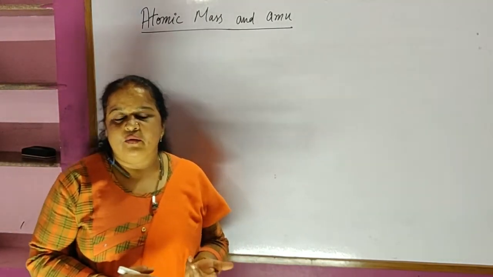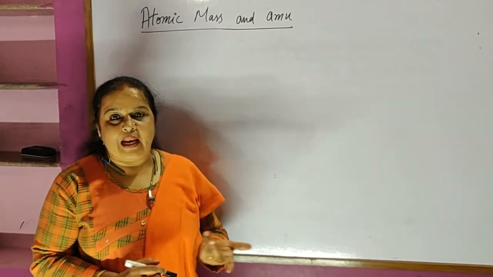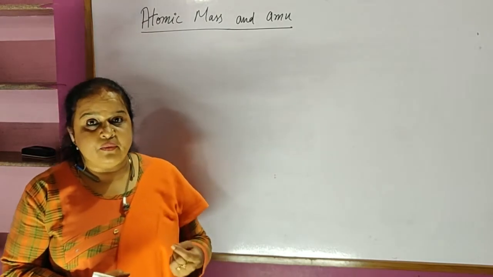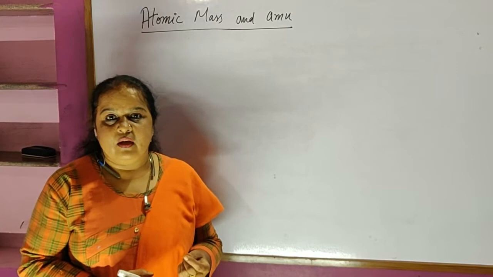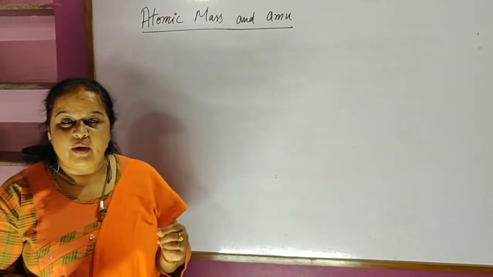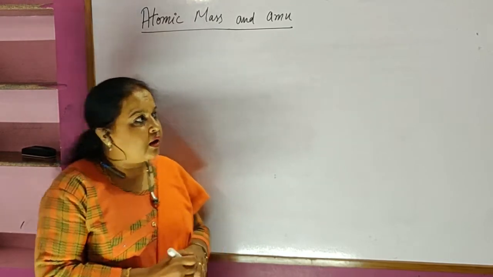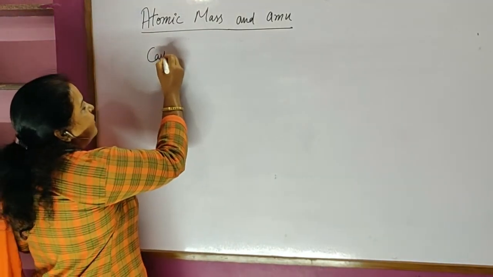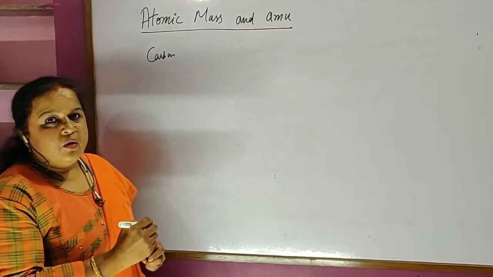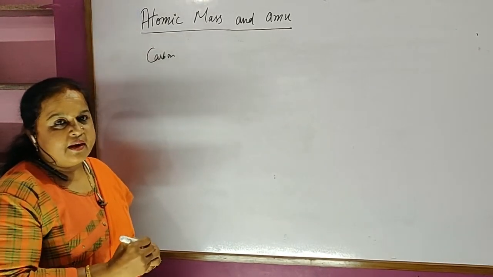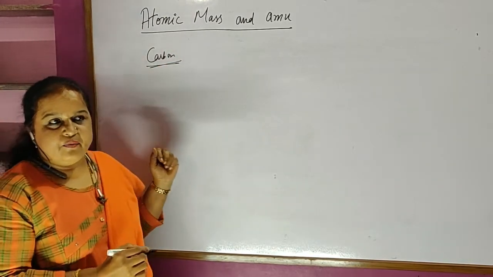Whenever we do any kind of calculation, we should have a standard. Now, to calculate the atomic mass of the atoms of the elements, the standard is chosen as carbon: the carbon atom, the carbon element. Why are we choosing carbon as the standard? Why not any other element? What makes us say this is the standard? There are certain criteria by which carbon is chosen as the standard.